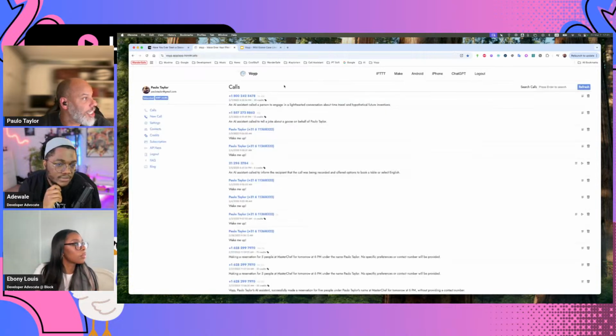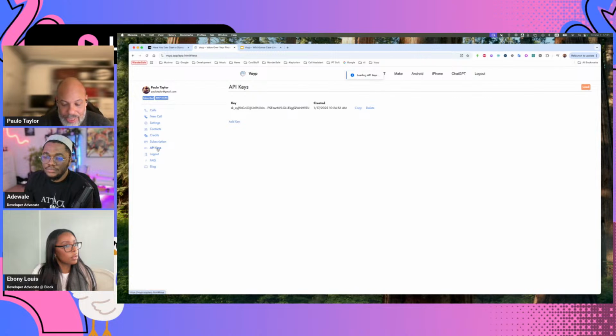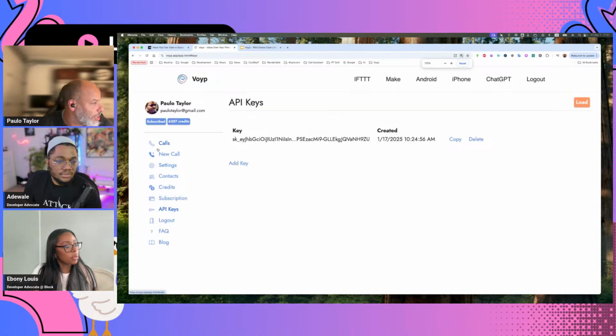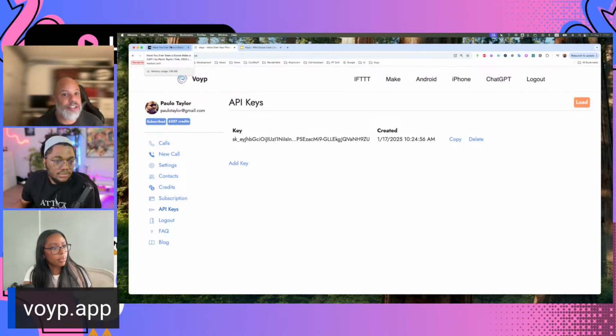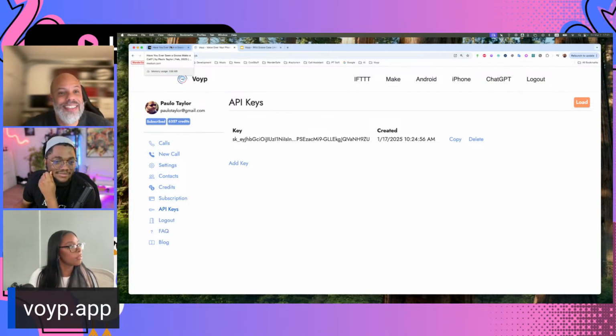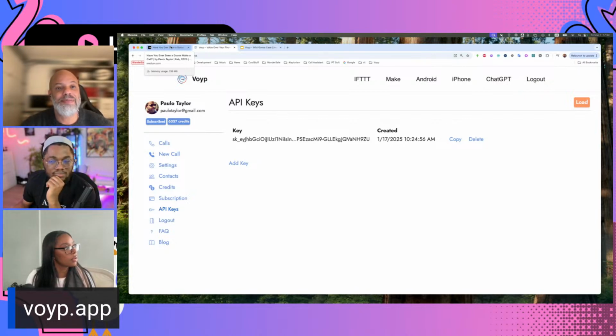Go to the website and log in, and you have the API keys link where you can just create an API key. The issue is that because making calls costs me money, you will need to also buy credits to make sure that you can make calls, and then play around with it and have fun. And if you have some feedback, please drop me a line.